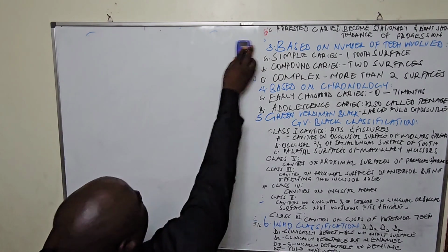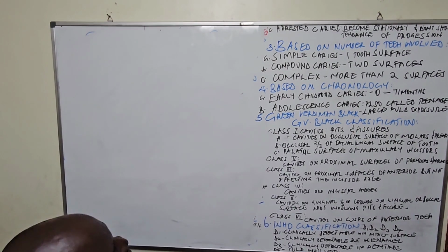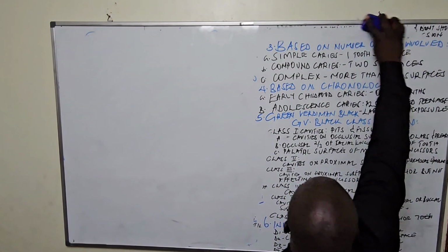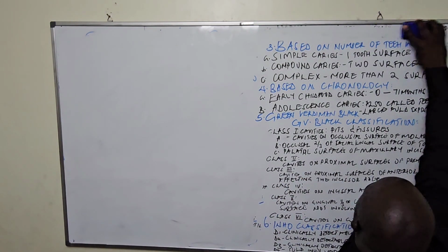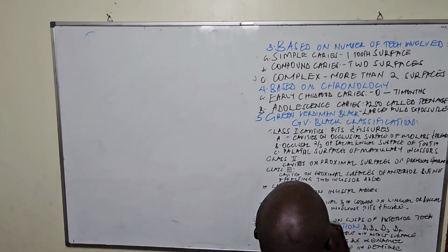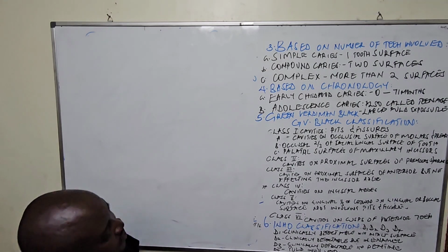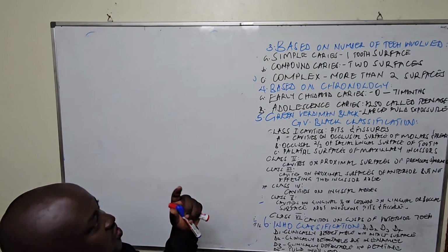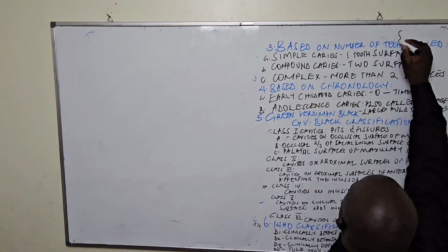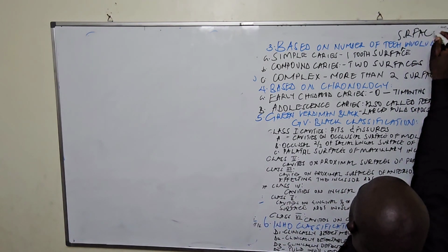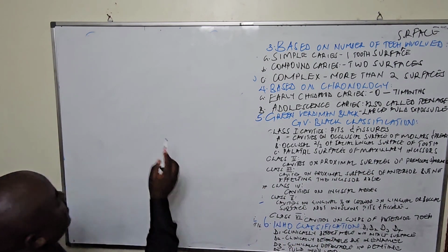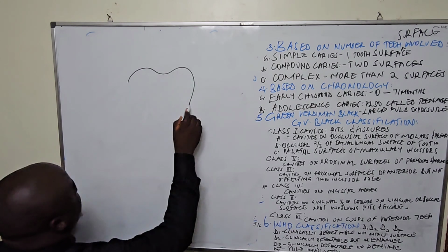Now we have another classification, according to the number of tooth surfaces involved, not teeth. Remember, on a tooth we have more than one surface.